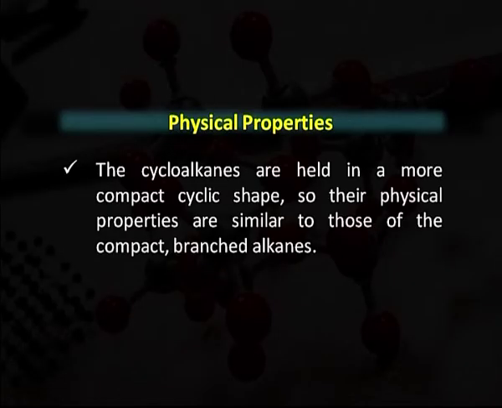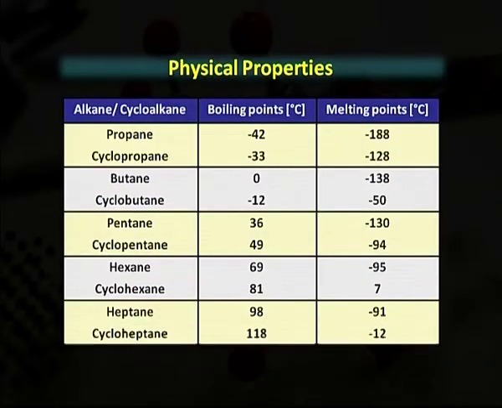So, the cycloalkanes are held in a more compact cyclic shape. So, their physical properties are similar to those of the compact branched alkanes. Due to the compact structure, melting points and boiling points of cycloalkanes are more than the corresponding open chain alkanes. It has been given in a table as follows.